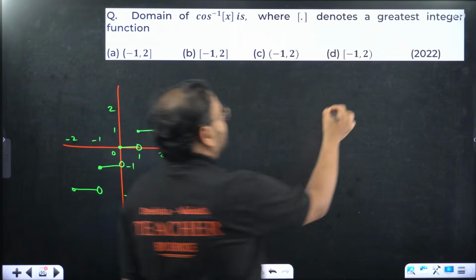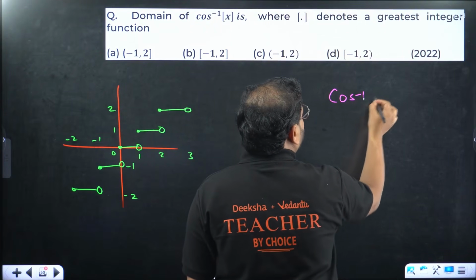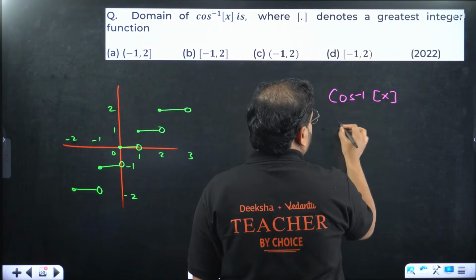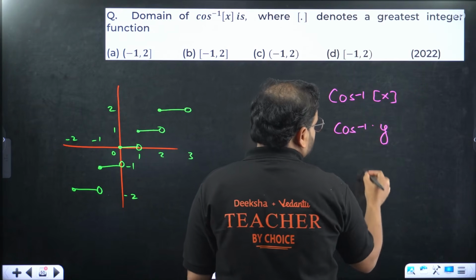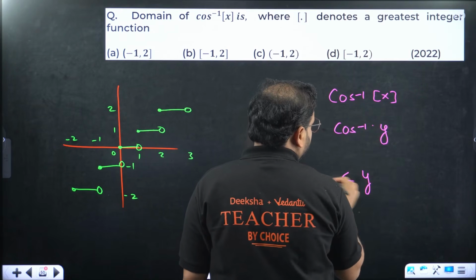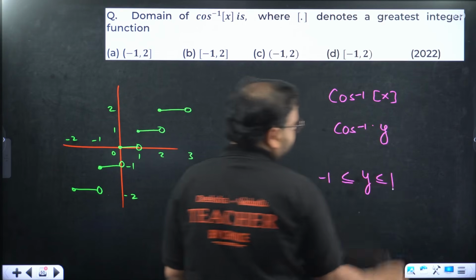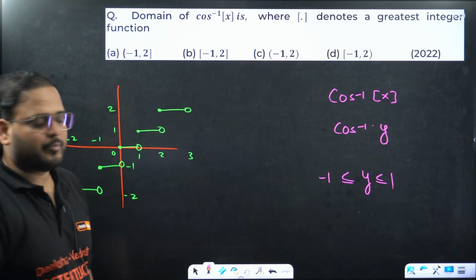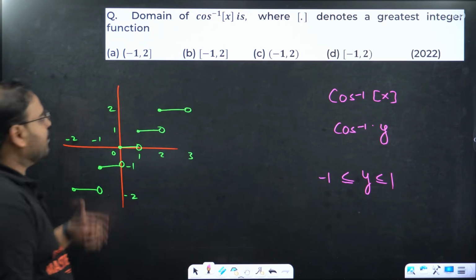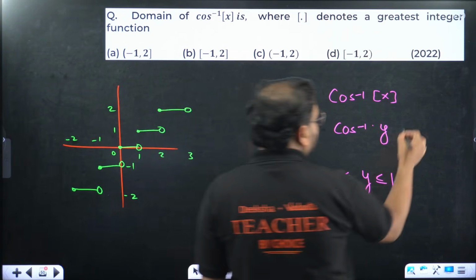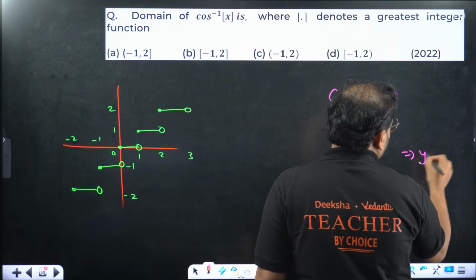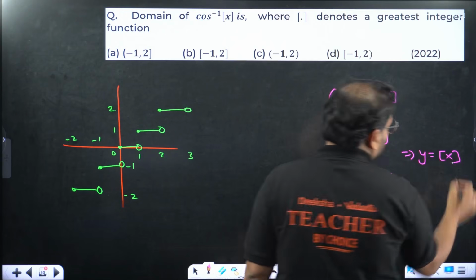It says cos inverse of, it means cos inverse of, let's say, y. We know that y will be lying from where to where? Minus 1 to 1. That's the domain. So the GIF of x, if I write what I get from here, basically I get that y is equal to this.